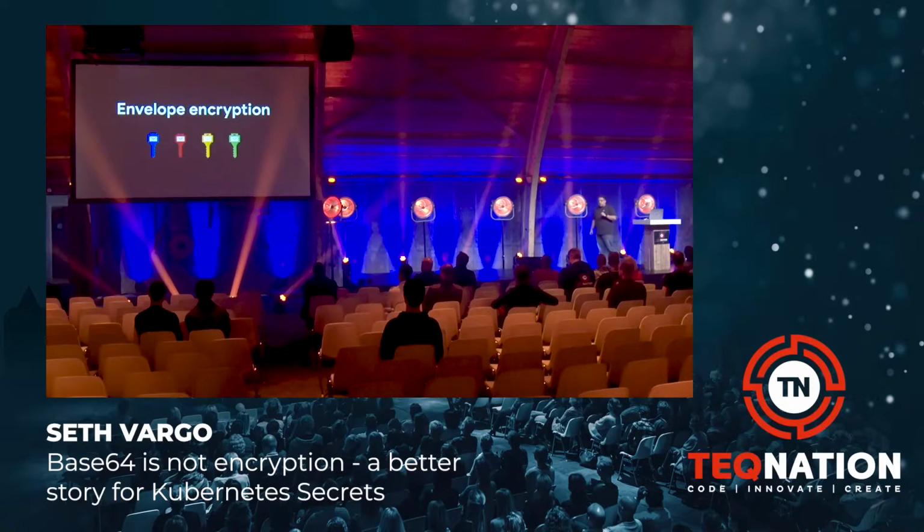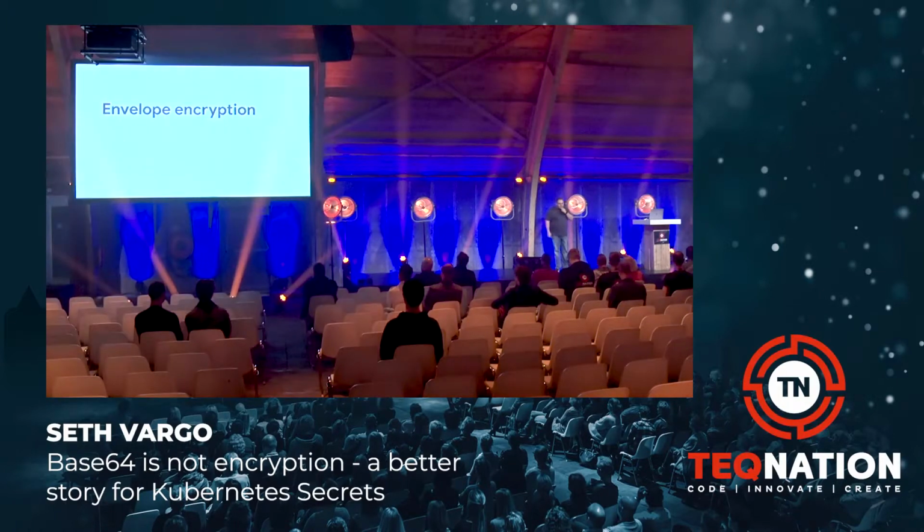So one of the ways we can mitigate this is to leverage something called envelope encryption. So let me run through what envelope encryption is, and then we'll talk about how we can leverage it inside Kubernetes. So very simply, envelope encryption requires three pieces of information. Our secret data, which we already have because it's likely coming from the user. A data encryption key, which we'll see as a red key on all of the slides. Sometimes this is called a DEK, a D-E-K, a data encryption key. And then we need a key encryption key, or a KEK, which will be represented with green on these slides.